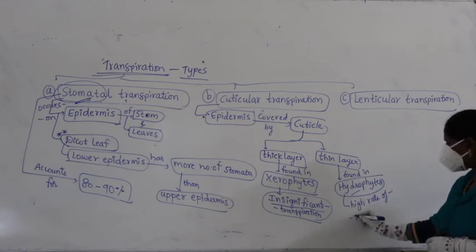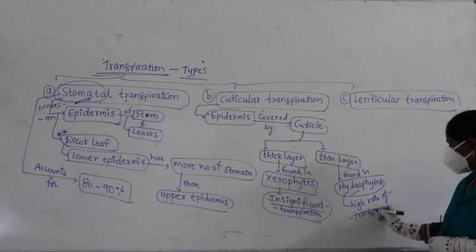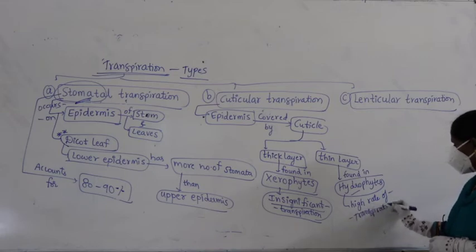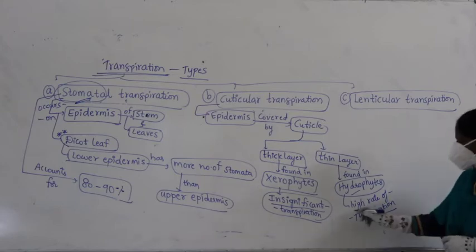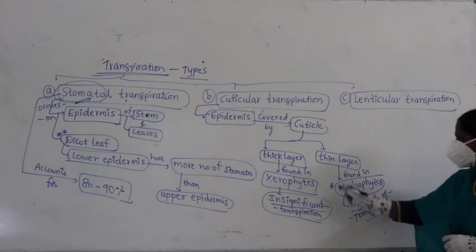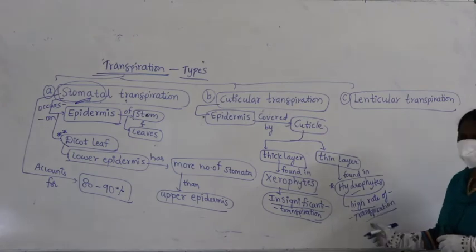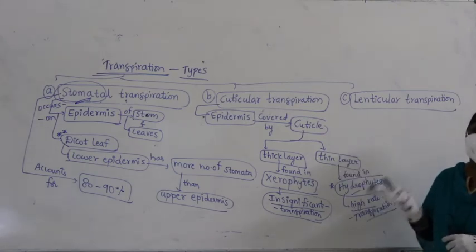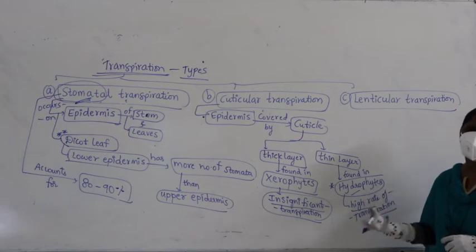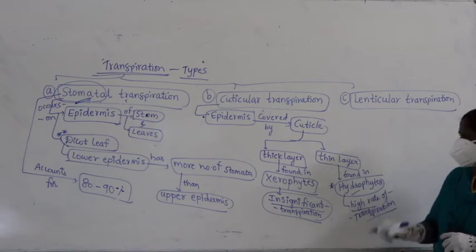Plants that grow in water continuously lose water because they are completely floating on the surface of water. So in hydrophytes we see a high rate of transpiration because the cuticle is a thin layer, which permits the loss of water because the plant has an abundant quantity of water.